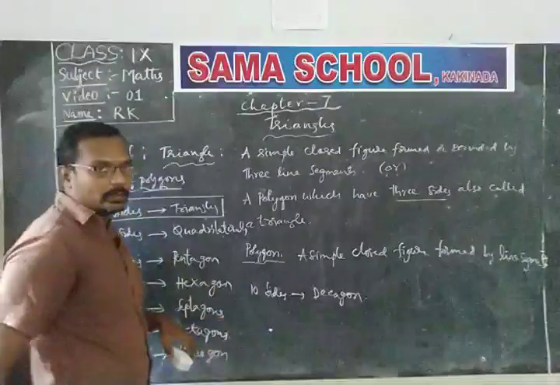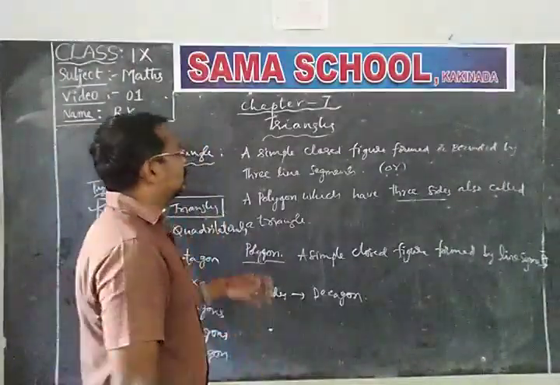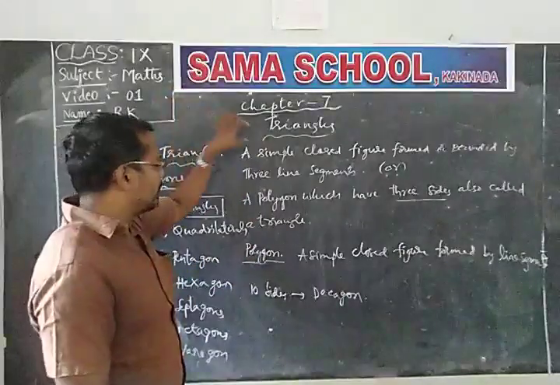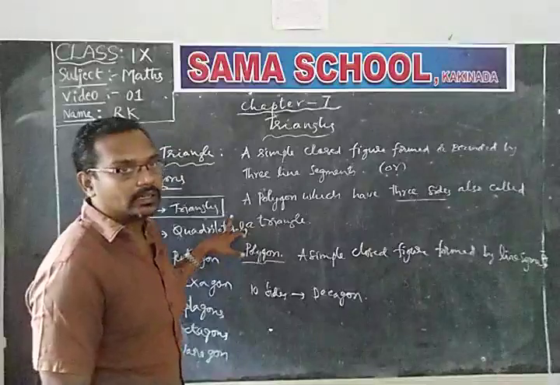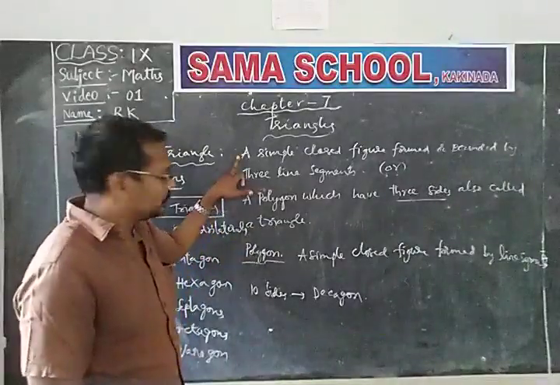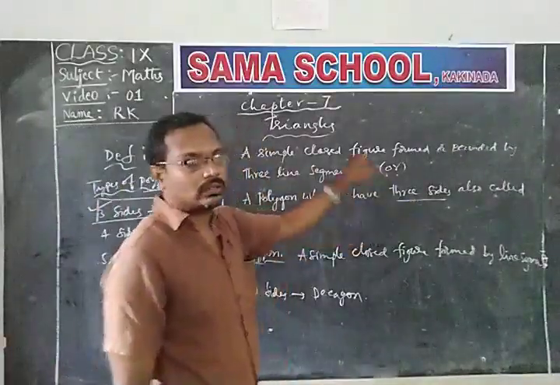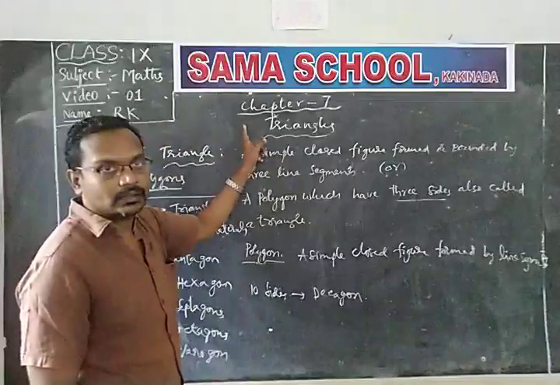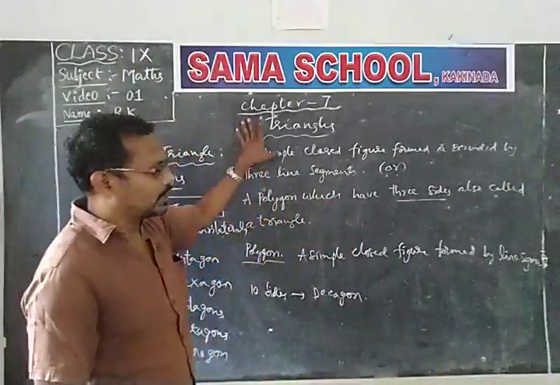A 3-sided polygon is nothing but a triangle. So in our topic, a triangle is defined as a simple closed figure formed by three line segments. Otherwise, a polygon which has three sides is called a triangle.